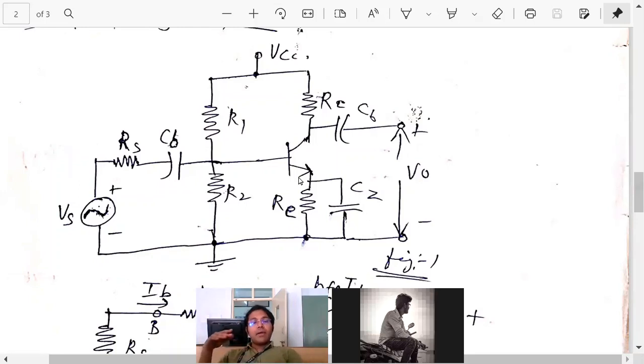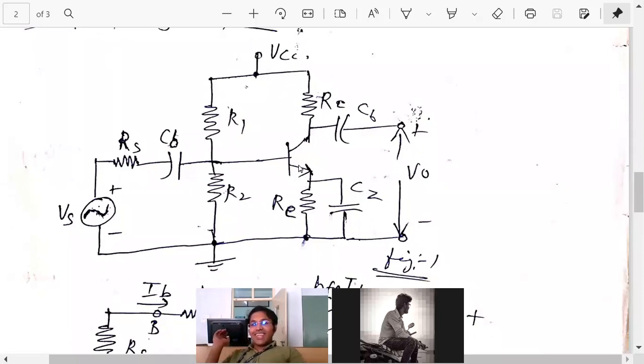But AC will go inside. Capacitor allows AC, so AC will travel through this resistor. Let us analyze this part. When the AC signal comes here, the capacitor allows AC, means it provides a low resistance path for AC.